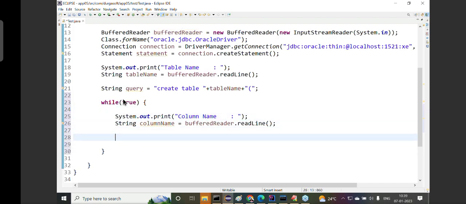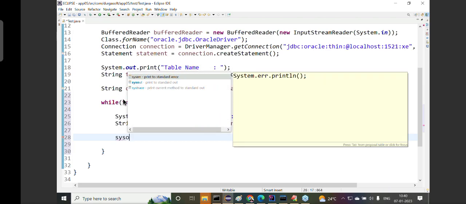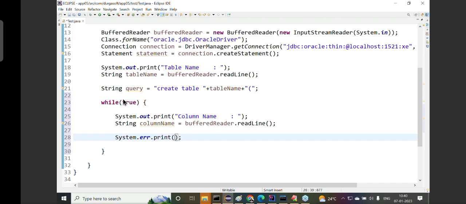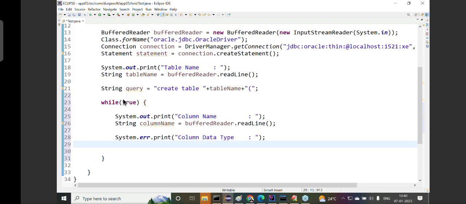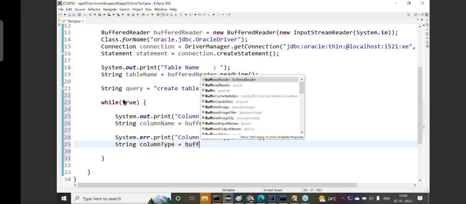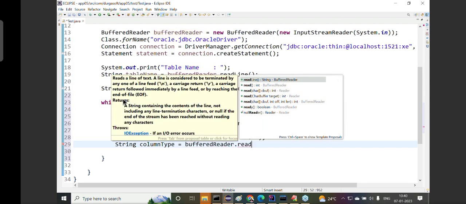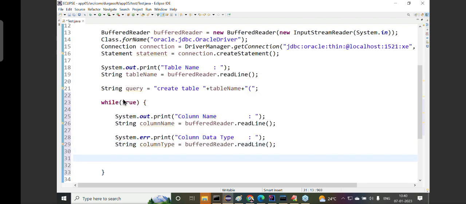Column name here we have taken, okay, fine. Next, column data type also we have to take. System.out.println of System.out.print of column data type. Now the column data type I'm going to take in the form of a string value. String column type is equal to bufferedReader.readLine method. Column type also we are getting here.